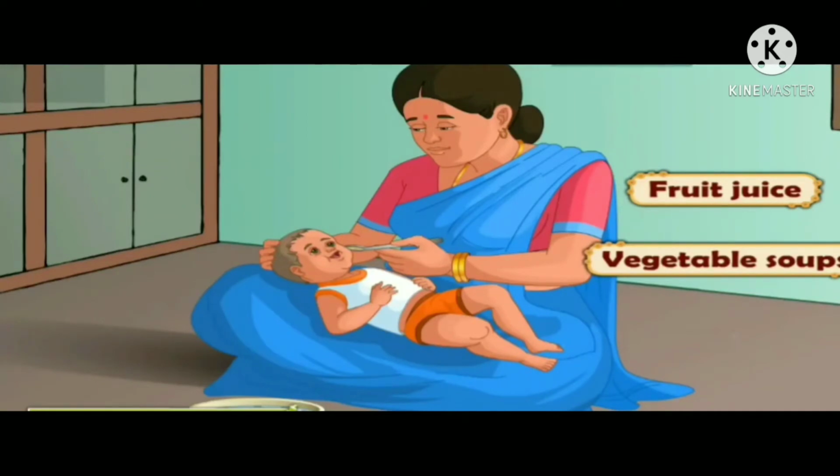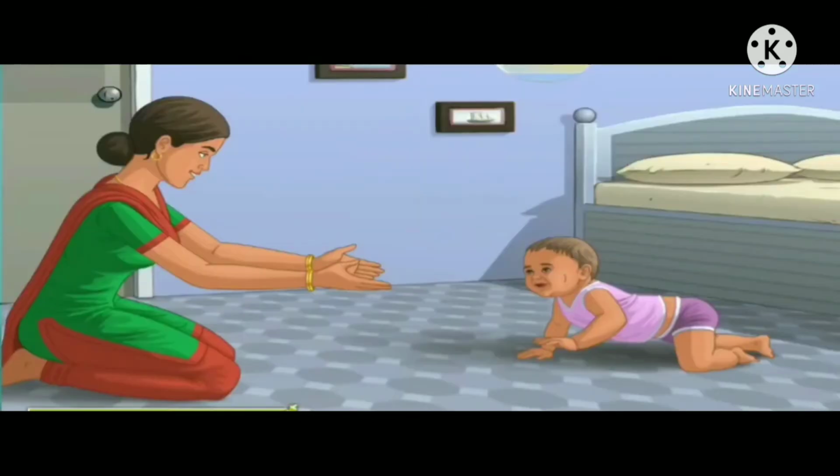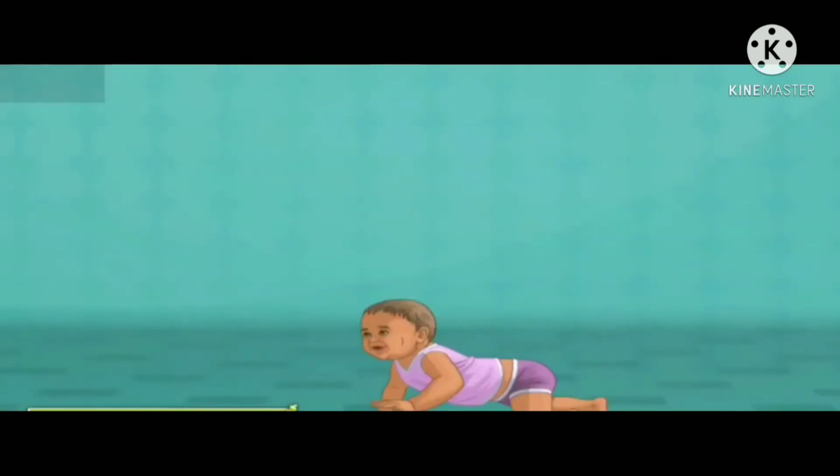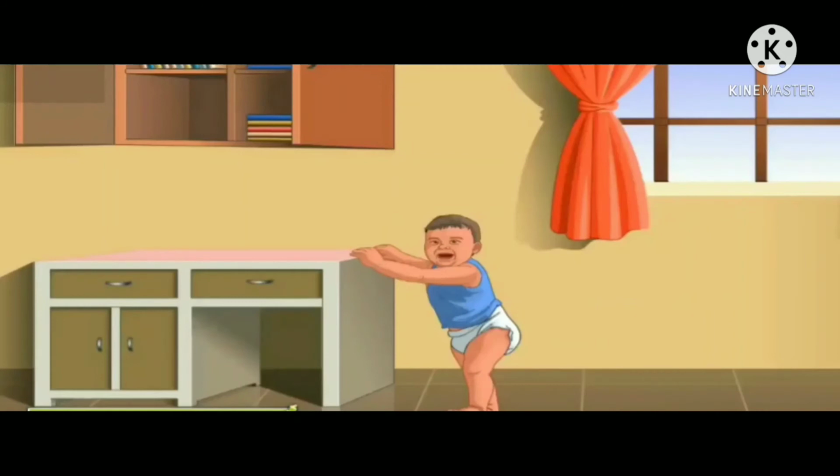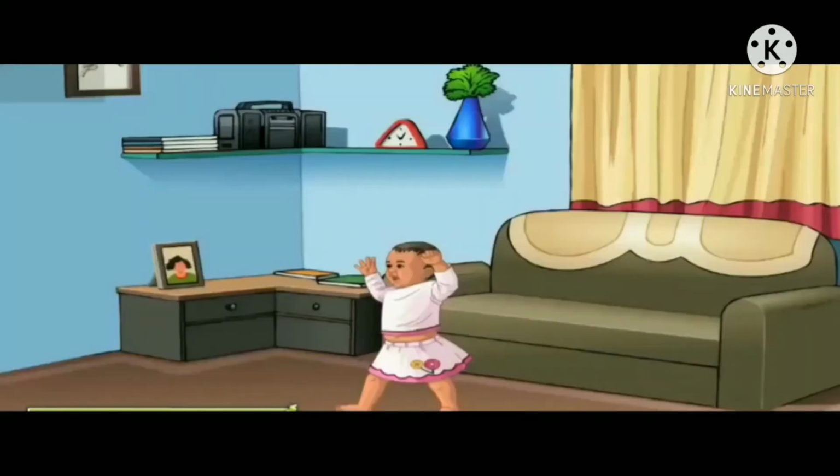Then it learns to crawl, then it gains in height and weight also, then it has milk teeth afterward, then the baby learns to stand with support, and then later it learns to walk also.